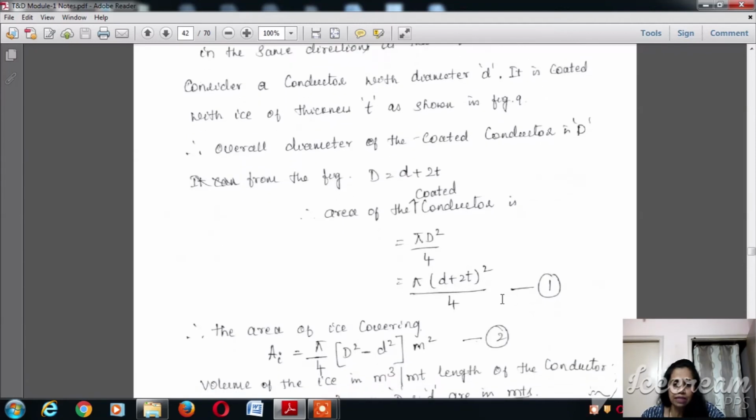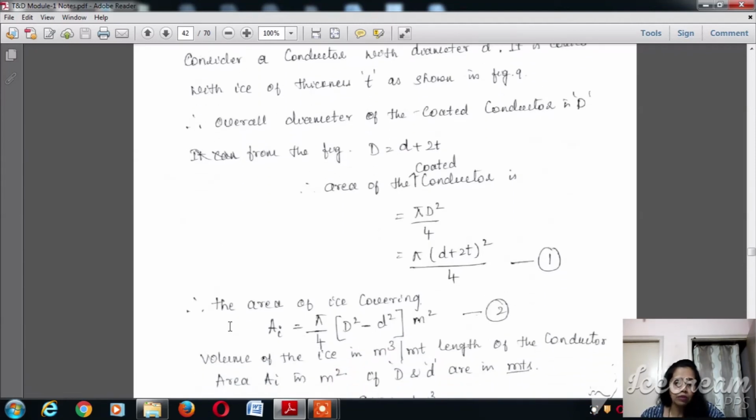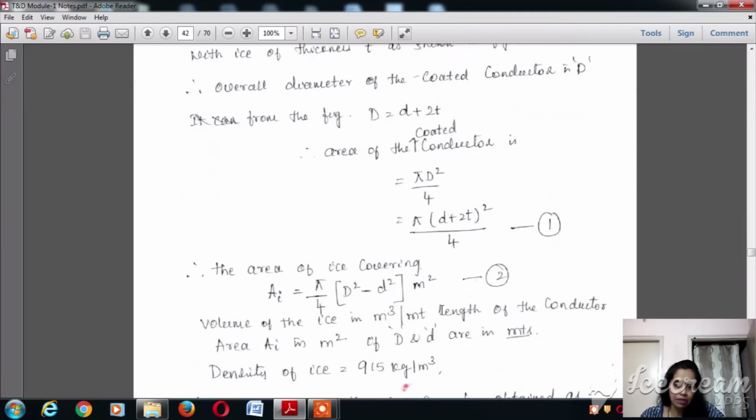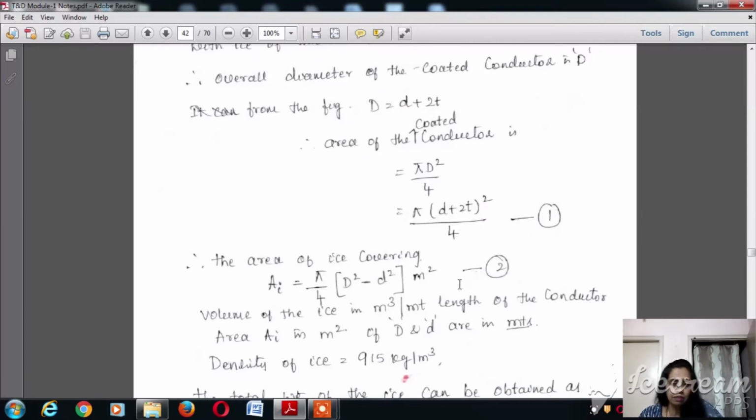Keep this as equation 1. Now the area of the ice covering is Ai, where i is used as a subscript because of the ice coating. Ai is equal to pi divided by 4 into (D squared minus d squared) meter squared. Keep this as equation 2.